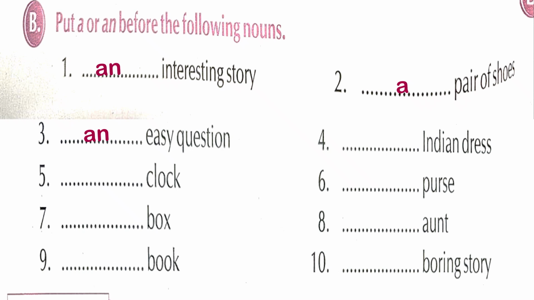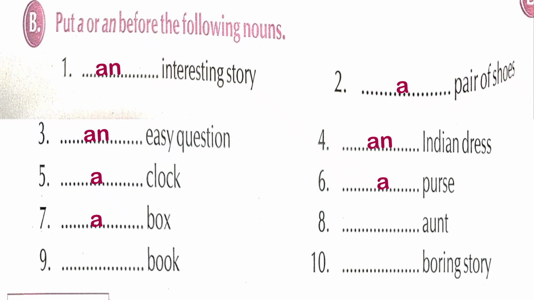Next, dash Indian dress. My dear children, Indian word is starting with the sound i. So, i is a vowel sound. That's why I have added article an. Clock starting with the sound k, consonant sound. Purse. Purse is starting with the consonant sound p. That's why a purse. Next, dash box. Box, starting with the sound b. So it's a consonant sound. Add article a. Very good.